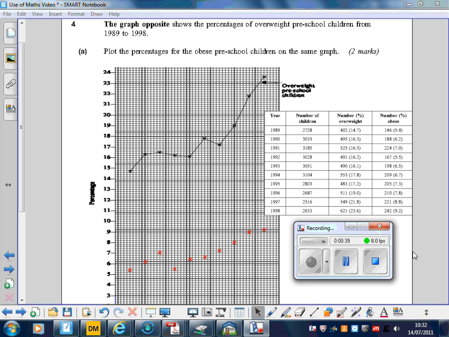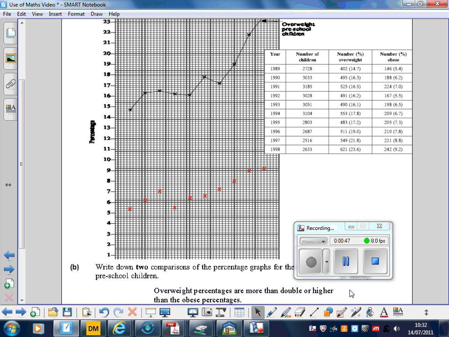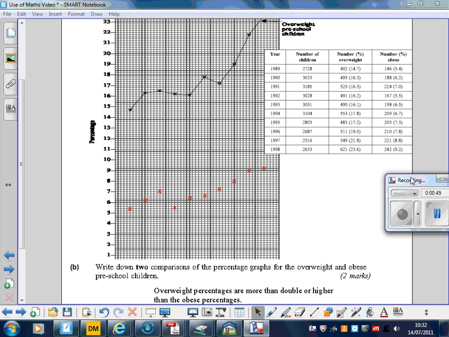And once you've plotted those on there, being very careful to be as accurate as you possibly can, the next part of the question involves comparing the overweight and the obese data, right? Two comparisons of the percentage graphs for the overweight and obese preschool children. Okay, so two statements that we're going to need here.